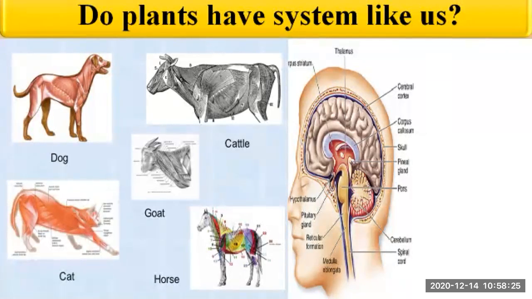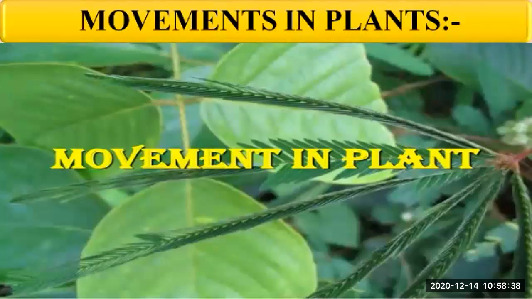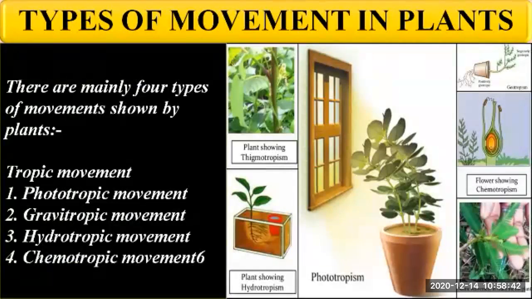Then how do these plants bring about movements? Yes, there are no systems present in plants, right? So how are the movements carried out in case of plants? In case of plants, the movements are mainly in the form of responses given to stimuli. Okay, how are the movements carried out? They are carried out by the responses which are given to the stimuli.